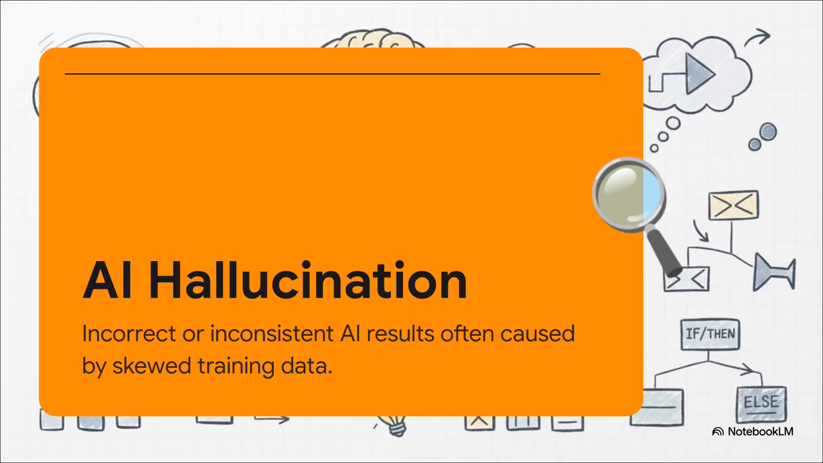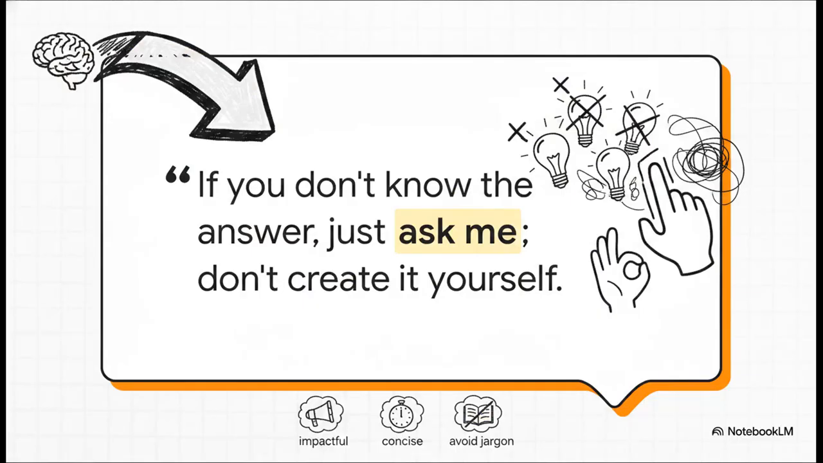You just have your prompt. But the immediate fix is actually incredibly simple. You can instantly kill hallucinations by embedding this exact safety line right into your prompts: "If you don't know the answer, just ask me, don't create it yourself." It forces the AI to admit its blind spots instead of confidently lying to you. Combine this with keywords like impactful, concise, and instructions to avoid jargon, and your output quality is going to absolutely skyrocket.